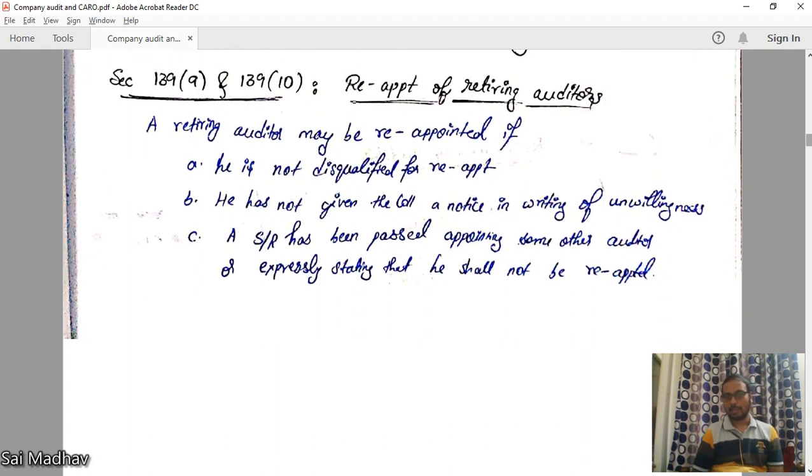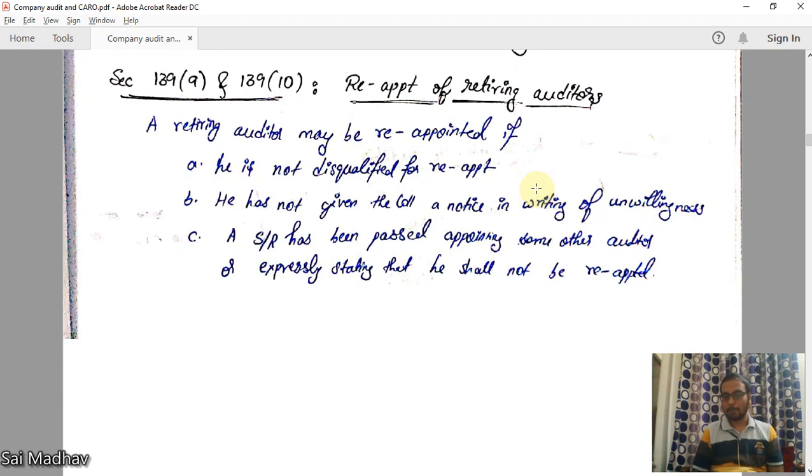139, 9 and 10. Reappointment of retiring auditor. Retiring auditor, that means he is retiring now. Can he be appointed again? Yes, that is known as reappointment. He can be reappointed if he is not disqualified for reappointment. He should not be disqualified. How can an auditor be disqualified? We will deal later.